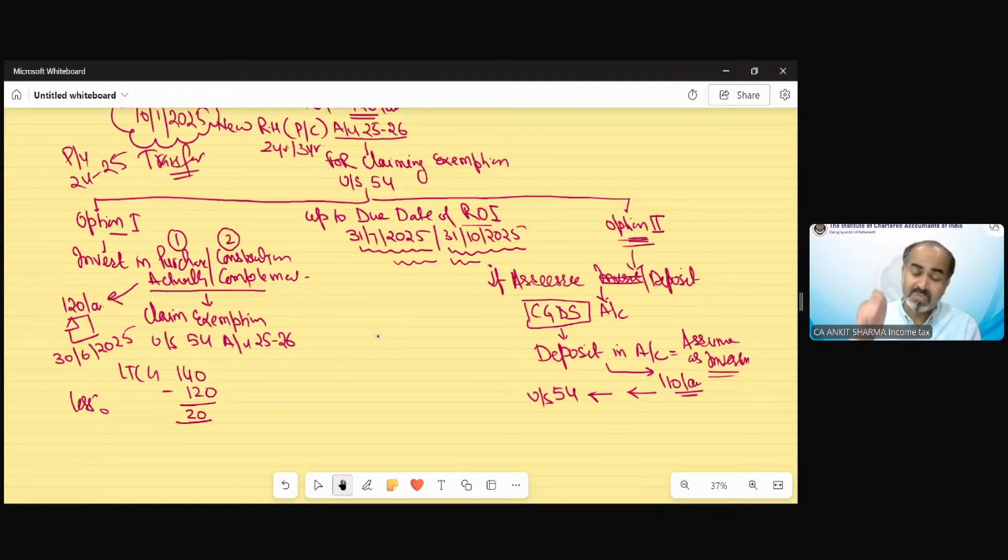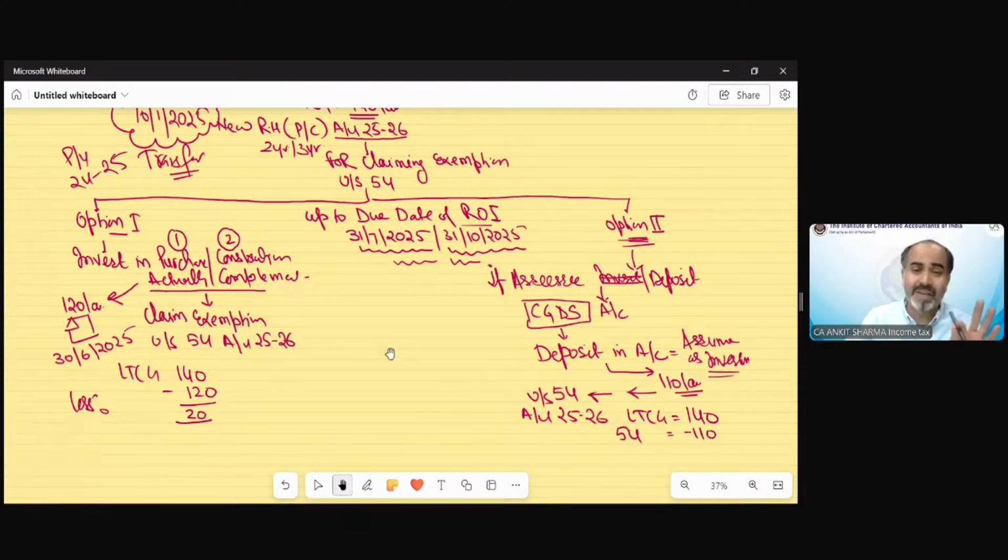On this belief, income tax would allow you exemption under section 54 in the assessment year 25-26 calculation. Your capital gain would be 140 lakh, and we will assume exemption under section 54 of 110 lakh rupees.